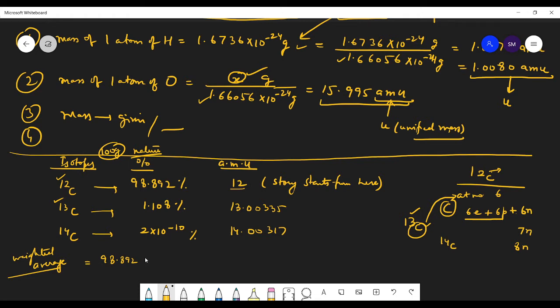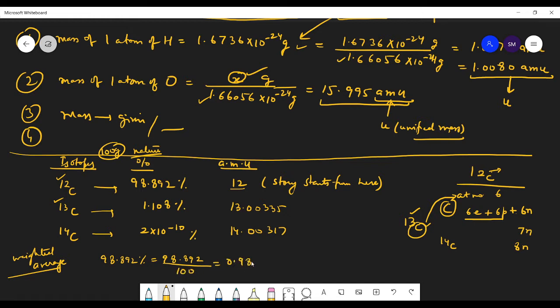So this much percentage had the mass 12. What is the meaning of percentage? Percentage means hundredth, which means divide by 100. That is the meaning of percentage.